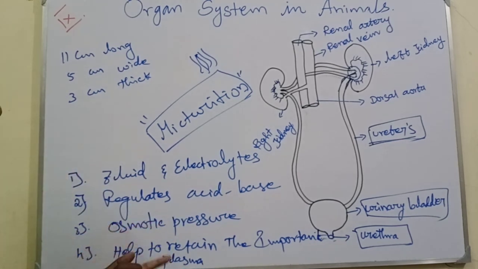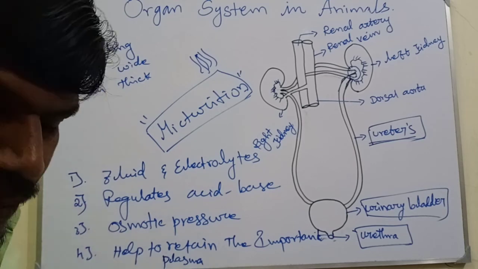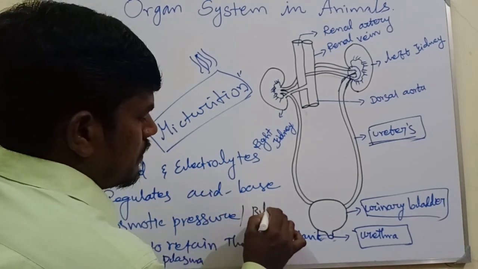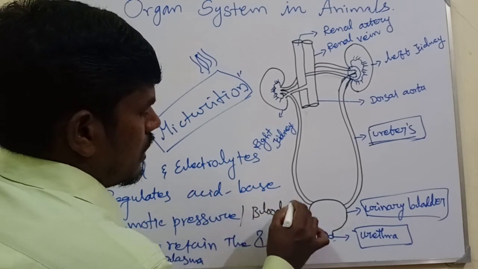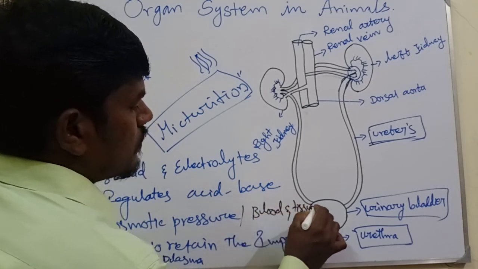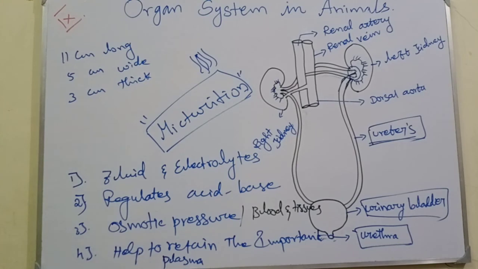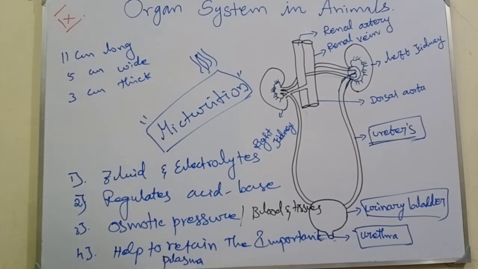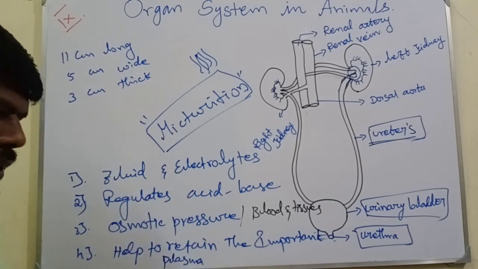And the osmotic pressure: the kidney maintains the osmotic pressure in blood and tissue. And then it helps to retain the important plasma concentration of glucose and amino acids. This is the great importance of the kidney functions.